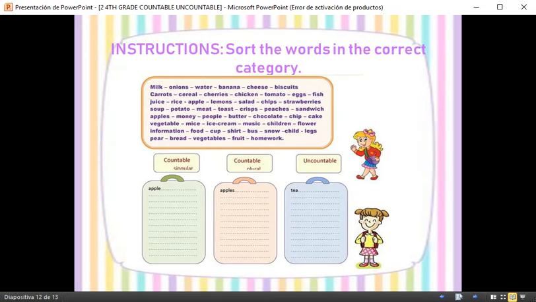We have three categories: countable singular, countable plural, and uncountable. So I want you please to copy these categories in your classwork and write the words under the correct category. Okay, we have an example: countable singular, apple. Countable plural, apples. Uncountable, tea. Okay? So in this moment, pause the video, do the activity in your classwork, and when you finish, come back here and we will check together the answers, okay?